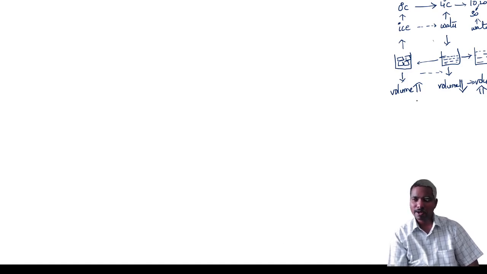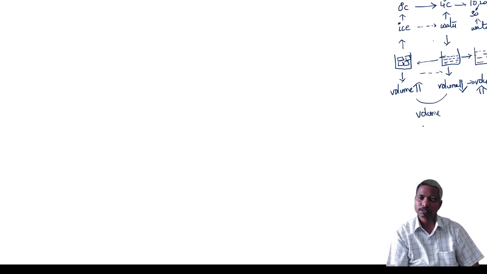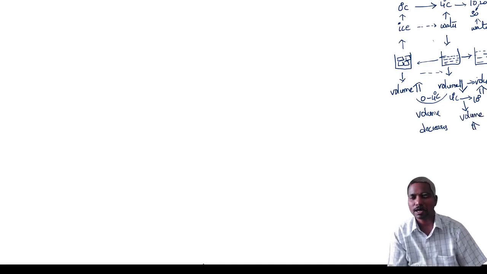High volume to low volume. First of all, volume decreases from 0 to 4 degrees centigrade. From 4 degrees centigrade to, let us take for example, 10 or 20 degrees centigrade, volume goes from low to high. Low to high means volume increases. Okay, are all of you clear?